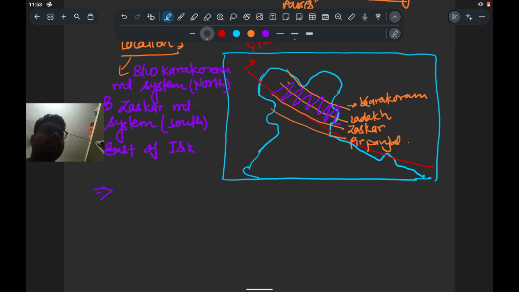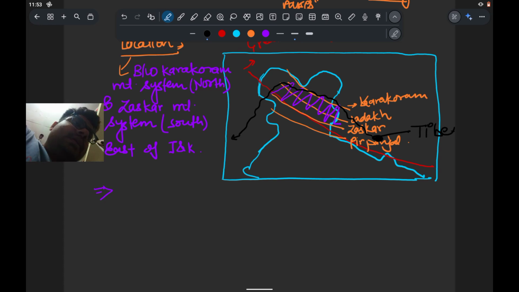Here is the Tibet region, and from this region the Indus River flows through. This is the Indus River.